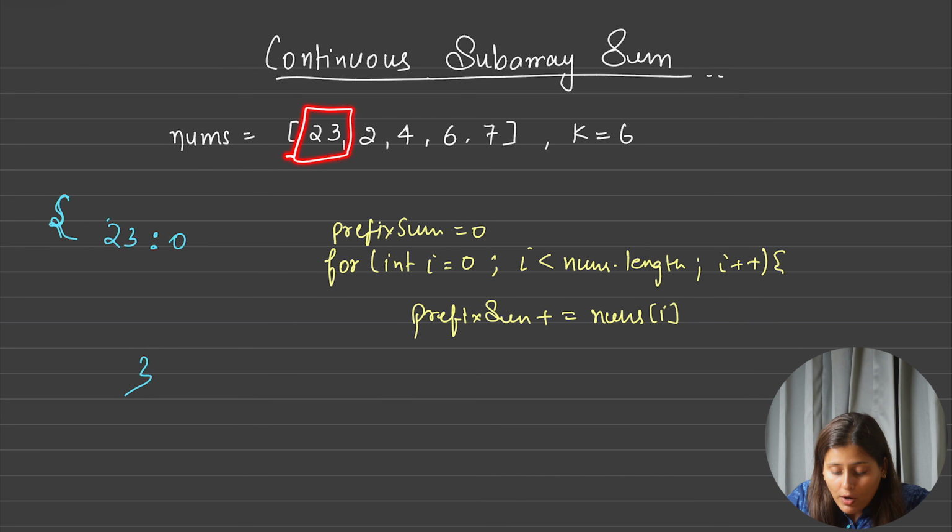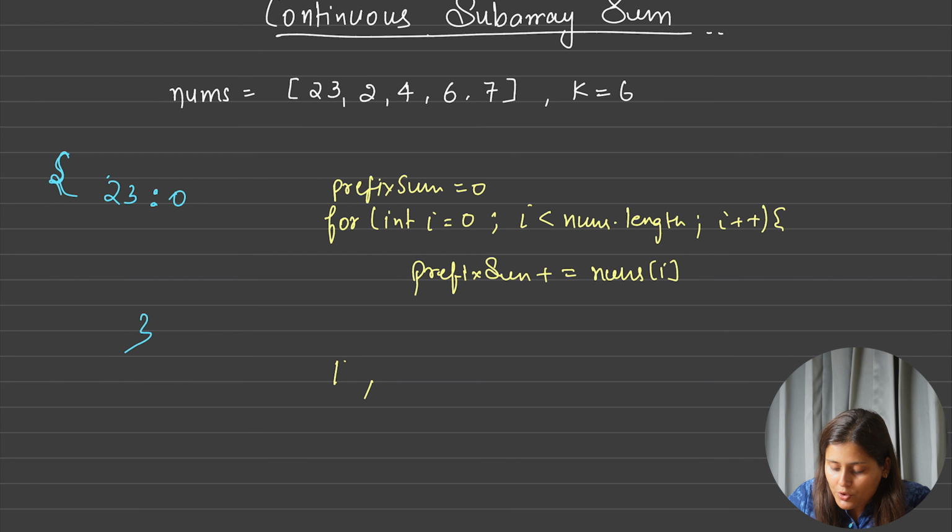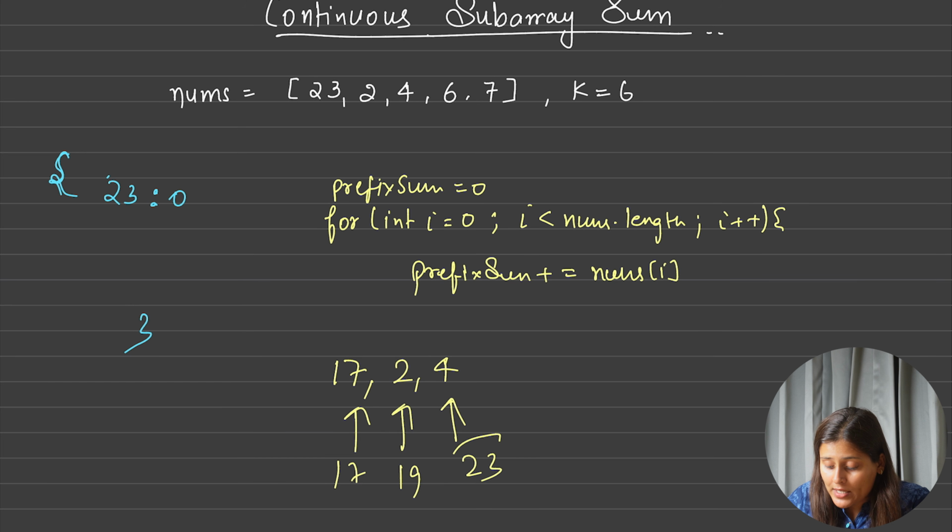Now I want to look in the map and ask, do you have 23 minus 6, meaning do you have 17 in the map? Why? Because if I have 17 in the map, then in between, of course, 6 would have come, and only then 17 plus 6 would have become 23. But I have said 17, 2 and 4. So you would have found 17 summation here, 19 summation here, and then 23, and at 23 you can say yes, I have 17. So do you think you should search for the difference?